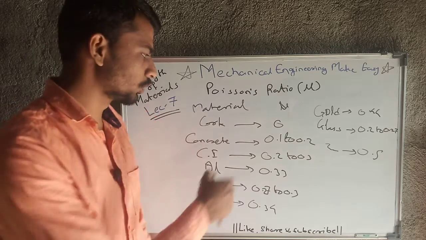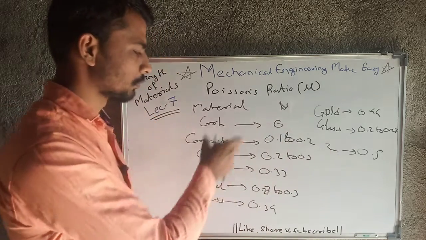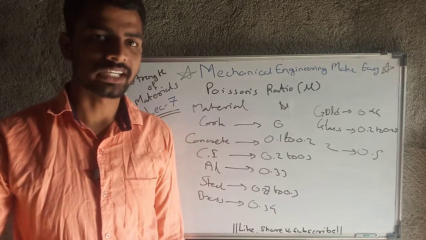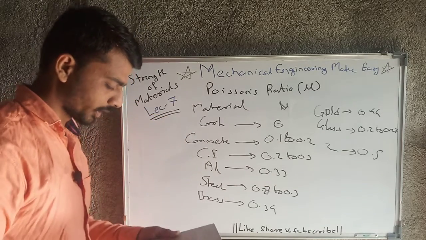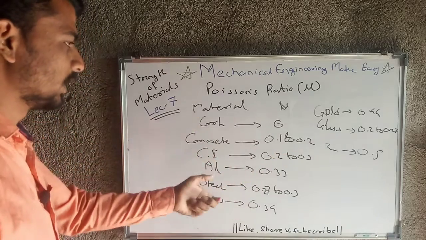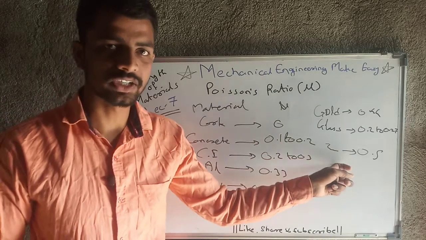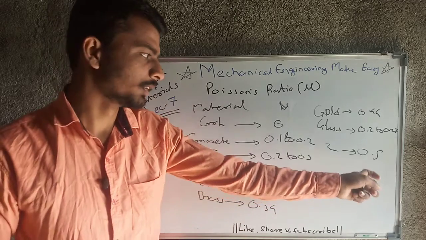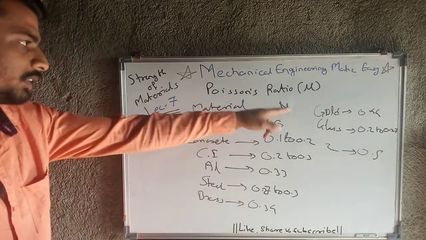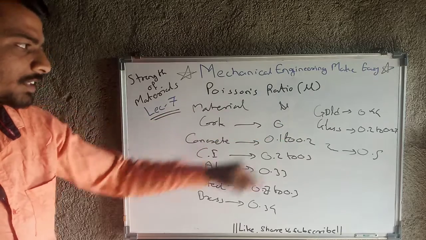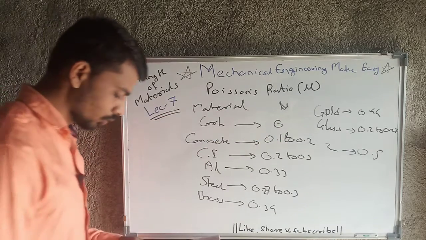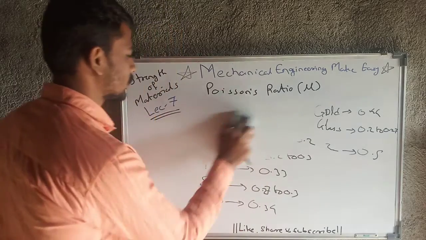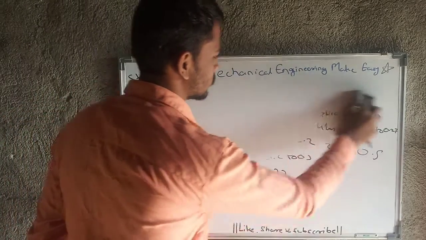So we should know the general values of these materials, so that while solving numericals we will not face any problem. Note down all of these values, and this value is for incompressible materials, paraffins, clay and rubber. The value is 0.5. These are all values of Poisson's ratio. Then we will look at another concept, and that is Hooke's law, that is generalized Hooke's law.